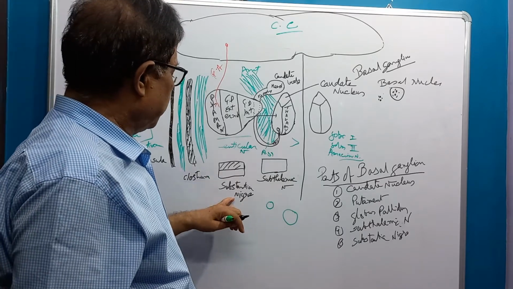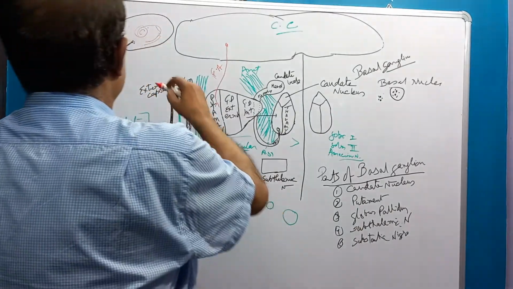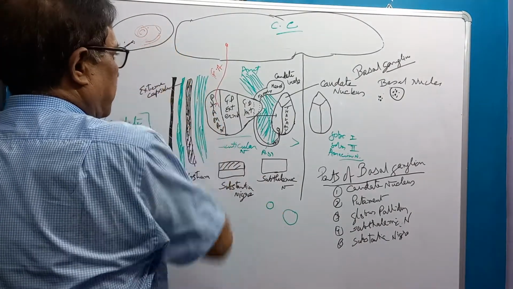Some parts, for example substantia nigra, are present in the midbrain. This is about the position of the basal ganglia.